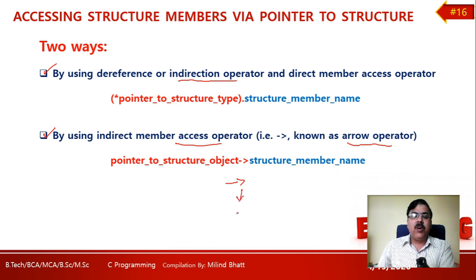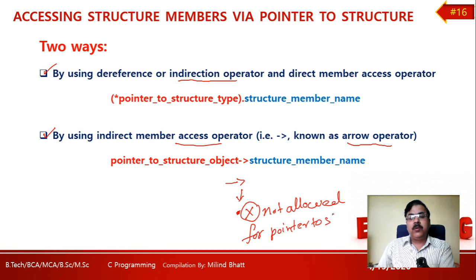Observe, I have not used dot. It is not allowed. Dot is not allowed for a pointer to structure.